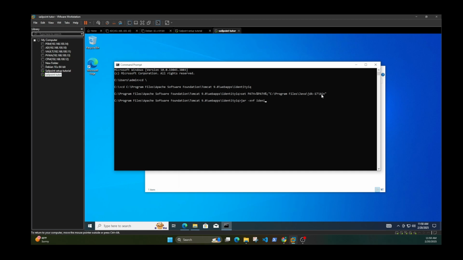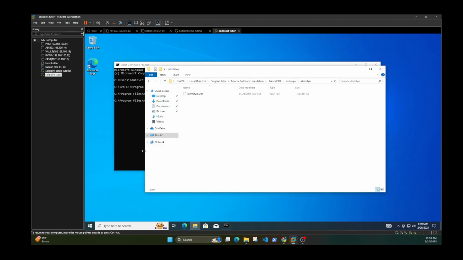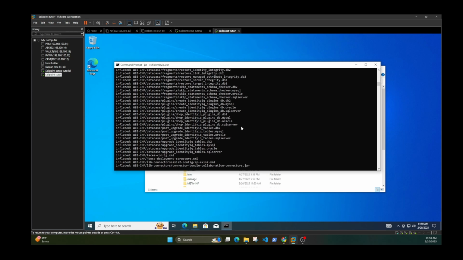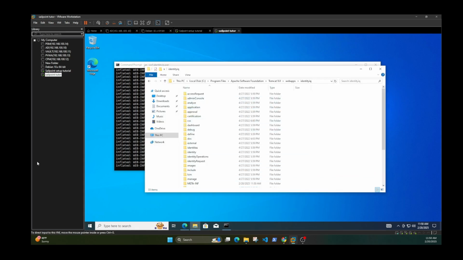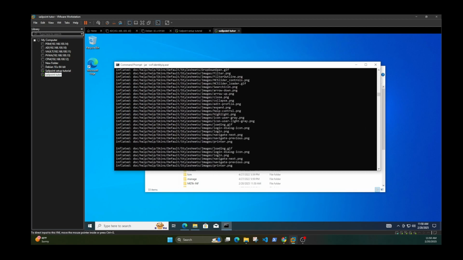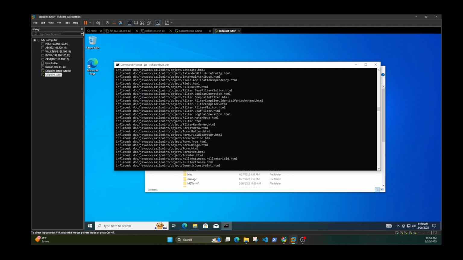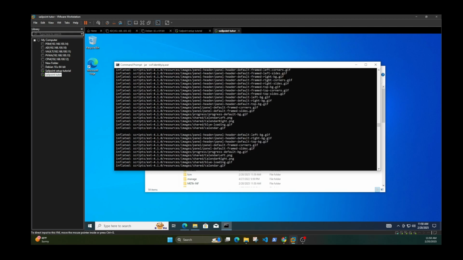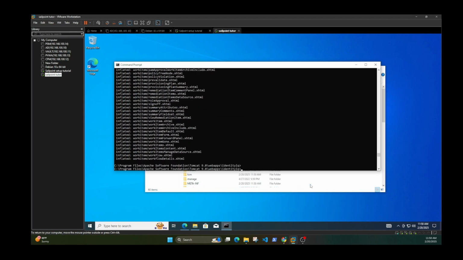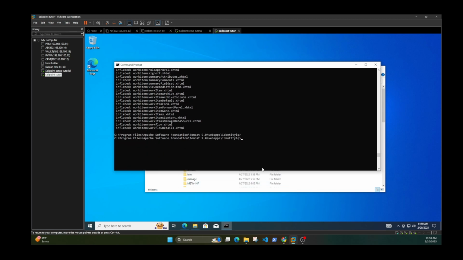identityiq.war. This is that file. You only have this file in that folder, but once you run it, it's going to extract everything to that folder. Like so. You can see now that you have some stuff in here. So just let that run. Alright, so it looks like it's done.